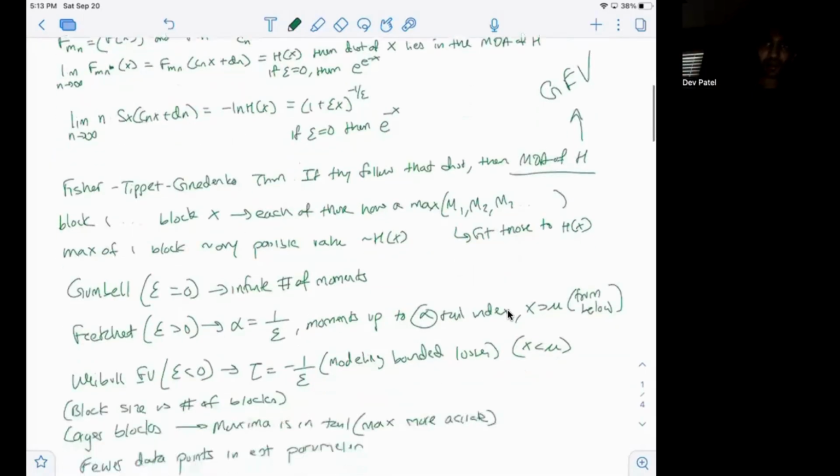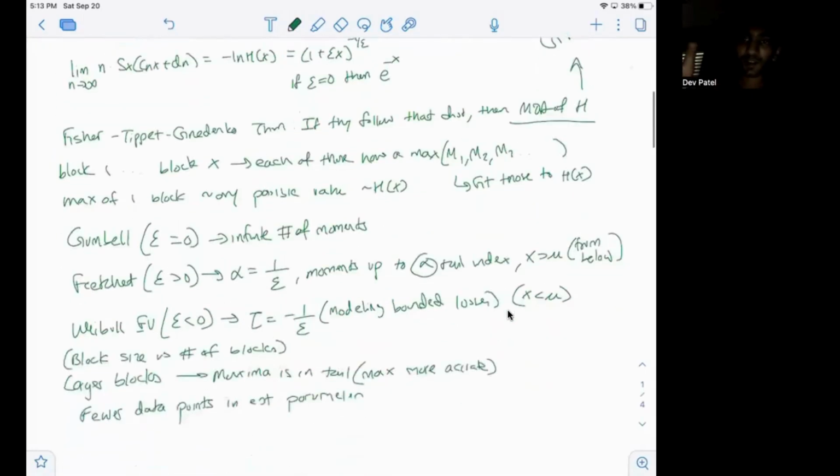So again, how to think about this is you have different blocks. So let's say you have 50, 10, 10, 20, 30 blocks. You're selecting the max out of each block, right? And those maximums follow a certain distribution, right? And that distribution is GEV. So the max of any block can be any possible value. We model that through GEV.